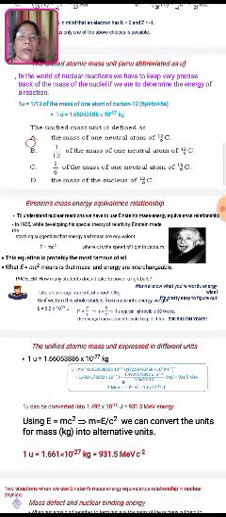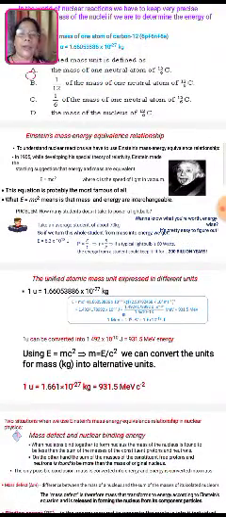To understand nuclear reactions, we have to use Einstein's mass energy relationship. In 1905, while developing his special theory of relativity, Einstein made the startling suggestion that energy and mass are equivalent. So E equals mc squared, where c is the speed of light in vacuum. This equation is probably the most famous of all. E equals mc squared means that mass and energy are interchangeable.